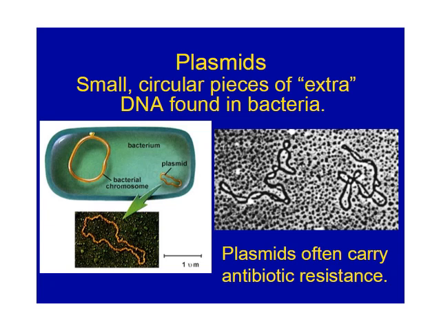I have already given the definition for plasmids. They are small circular pieces of extra DNA found in bacteria. That is the meaning of plasmids. And usually these plasmids carry antibiotic resistance. That is a reason for the evolution of newly resistant bacteria, or mutation occurs because of the presence of these plasmids.